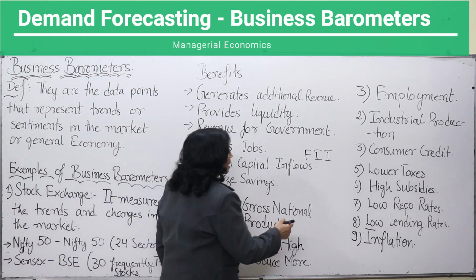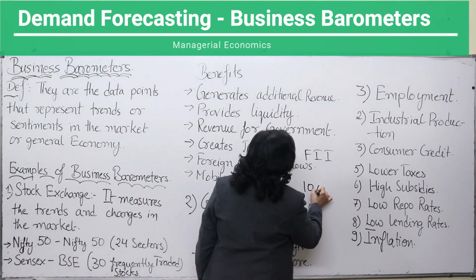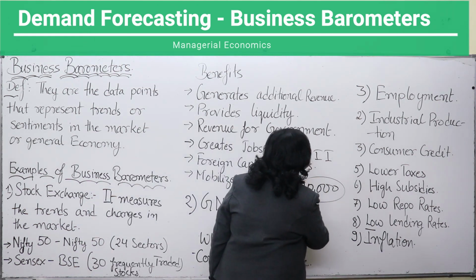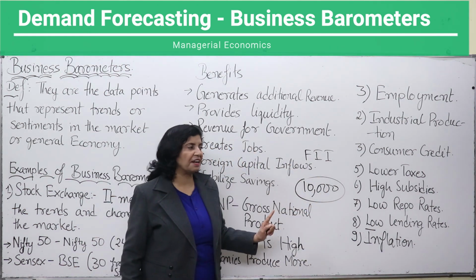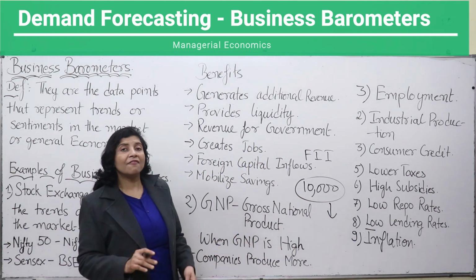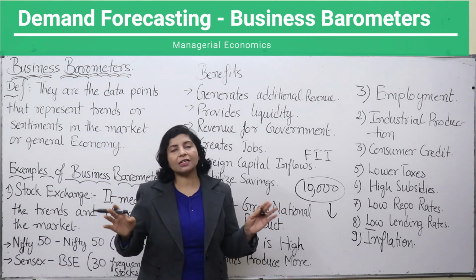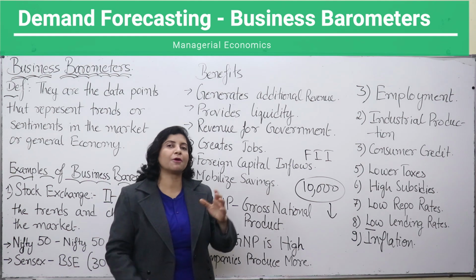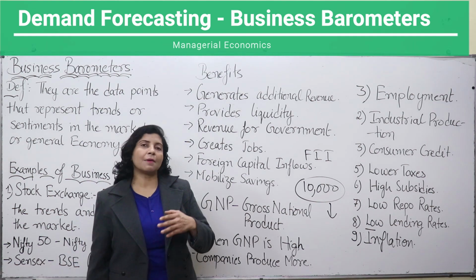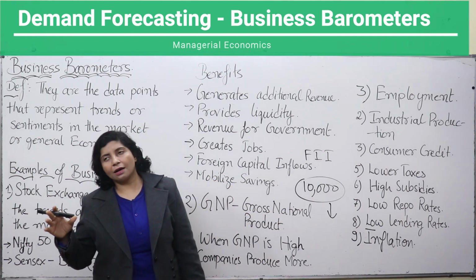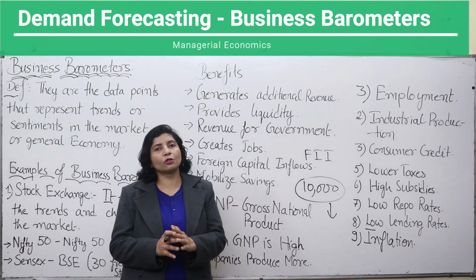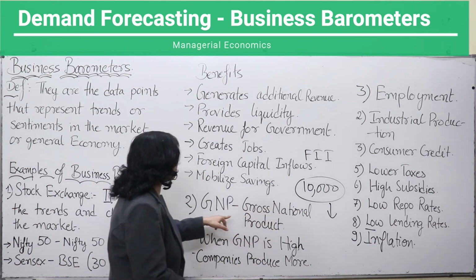Suppose in India there are 10,000 companies, for example, I don't know the exact number, and they are producing different kinds of goods and services across different sectors. But we cannot add the physical quantities of those commodities. Why? Because some companies are producing cameras, some are producing tables, furniture, etc. Some are producing clothes, some are producing medicines, some are producing sports goods. So what do we do? We add up the money value of all those goods and services, and that's how we get your GNP.